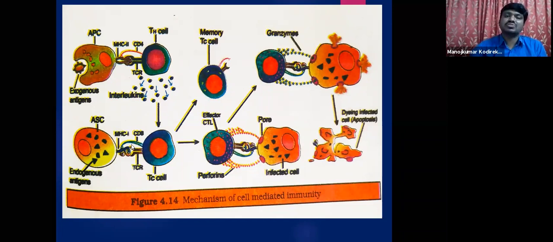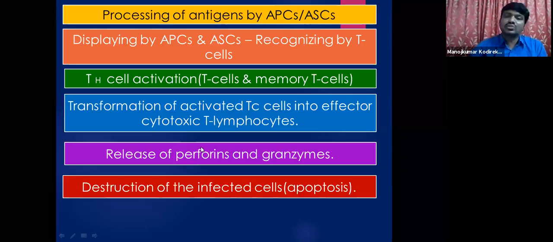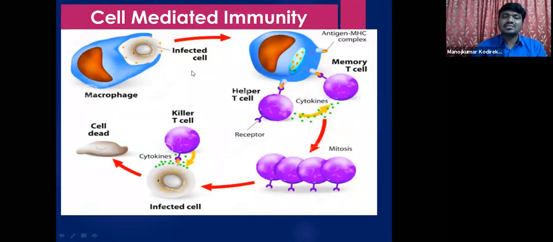These are the important stages: processing of antigens, T cells become cytotoxic T lymphocytes, and they release perforins and granzyme enzymes, and later the programmed cell death occurs, that is apoptosis. So this is the picture showing the mechanism of cell mediated immunity.